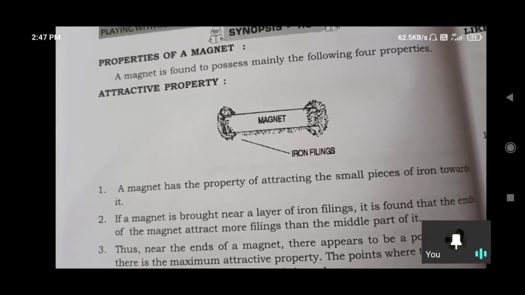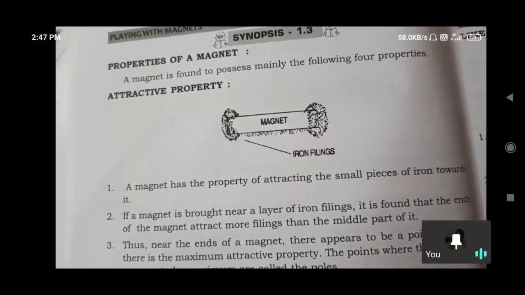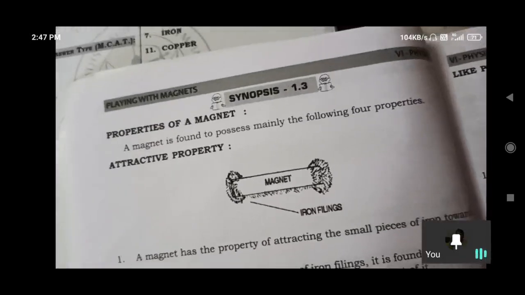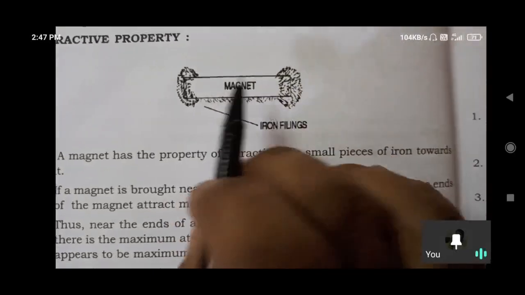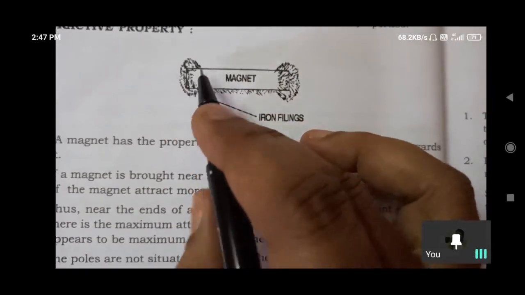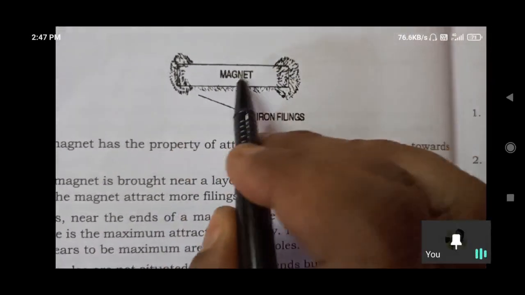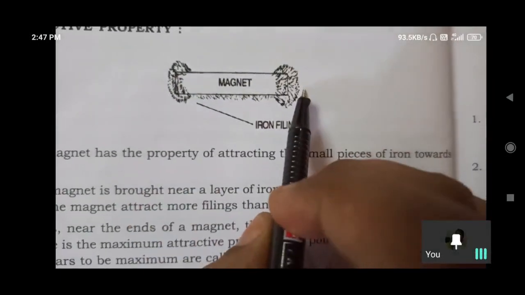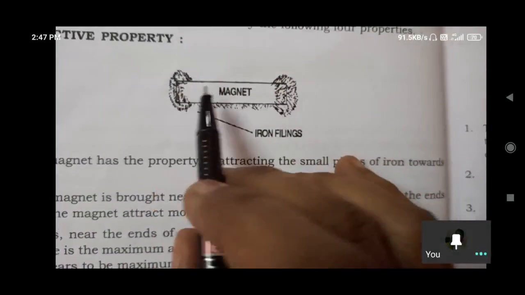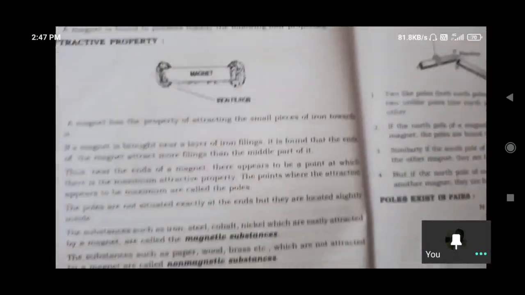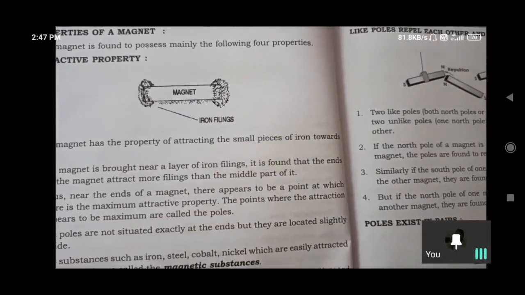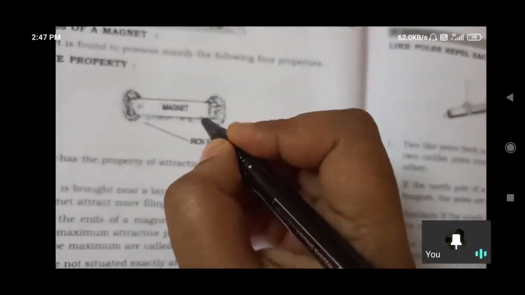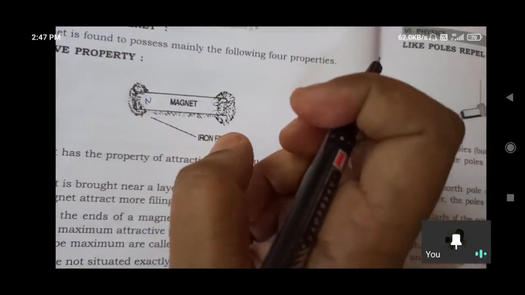The next point is that near the ends of the magnet there is a point of maximum attractive property. Why? Because near the ends the poles exist, so more attractive property will be there. Small particles are attracted more at the ends than in the middle. Poles that are not exactly at the end will be a little inside, so in that manner we can understand.